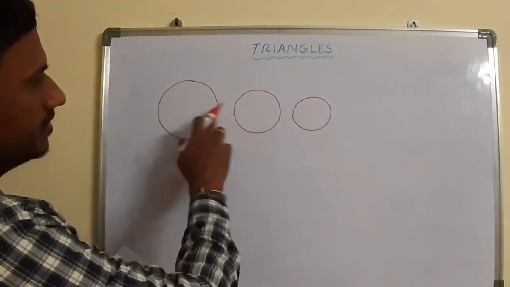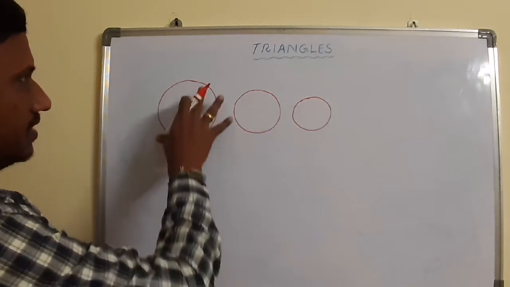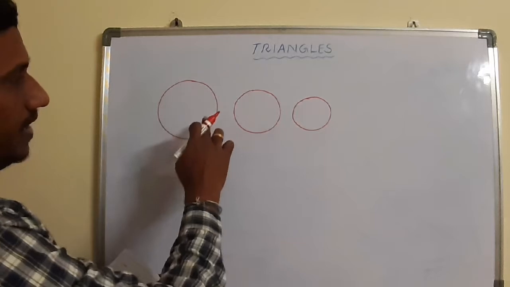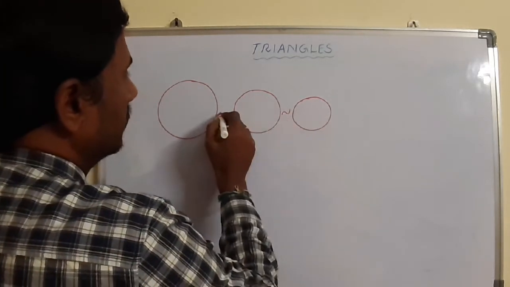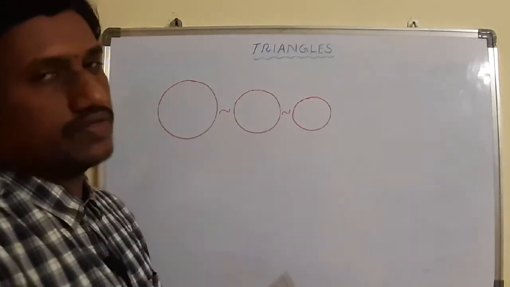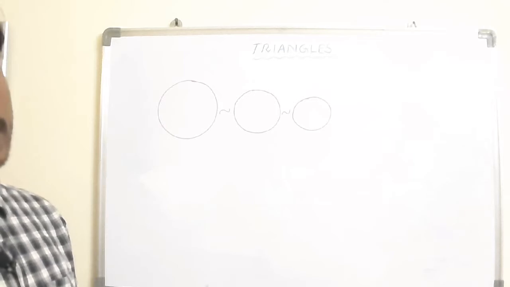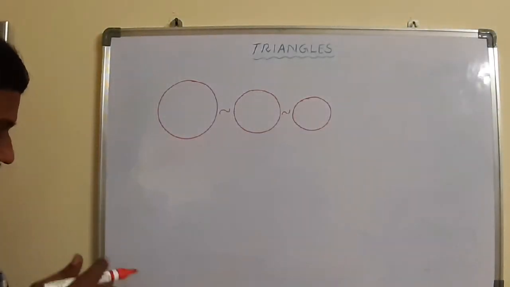By observing these two, they look the same but do not have the same size. It is somewhat big and somewhat small compared to this one. That means all circles are always similar only. Circles having the same radius are congruent. Then what is the answer for this?